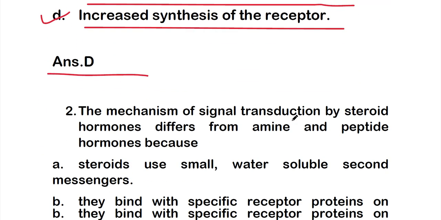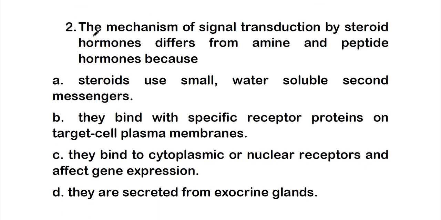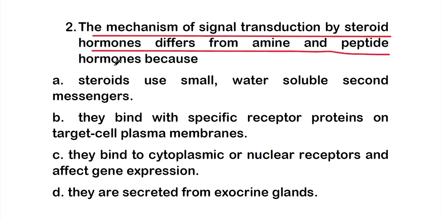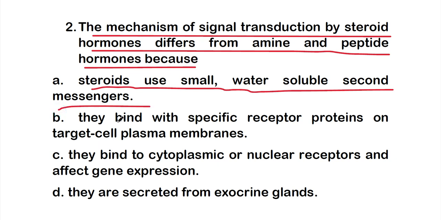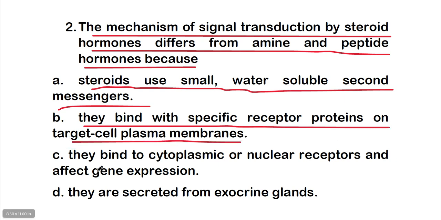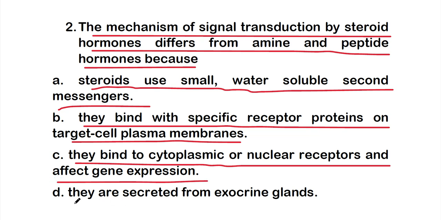Next, move on to question number 2. The mechanism of signal transduction by steroid hormones differs from amine and peptide hormones because: option A, steroids use small water soluble second messenger; or option B, they bind with specific receptor proteins on target cell plasma membrane; option C, they bind to cytoplasmic or nuclear receptors and affect gene expression; or option D, they are secreted from exocrine glands.